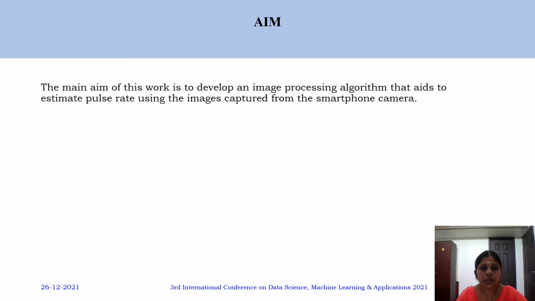So the aim of this work is to develop an image processing algorithm that helps to estimate the pulse rate using the images captured from the smartphone camera.